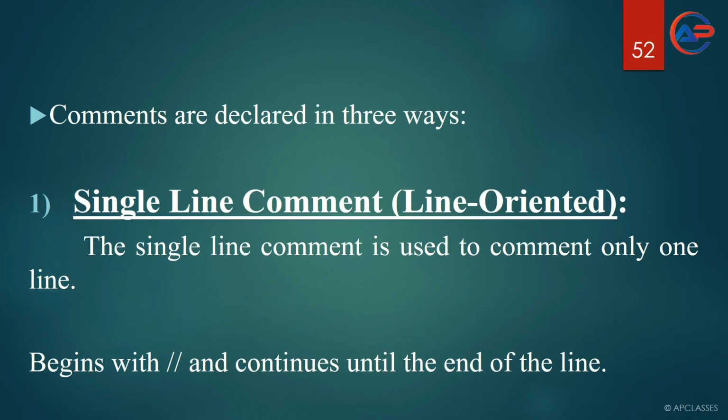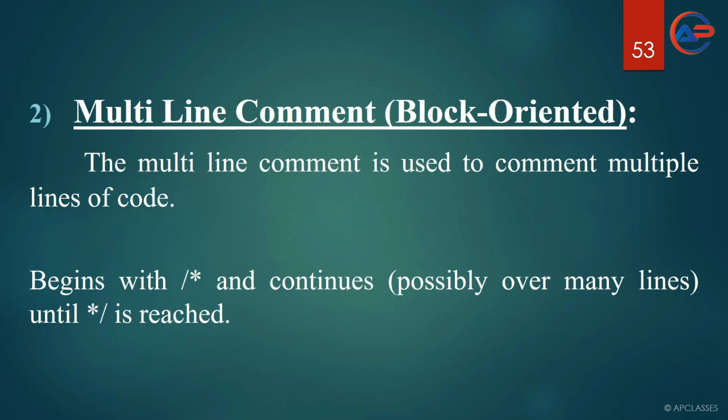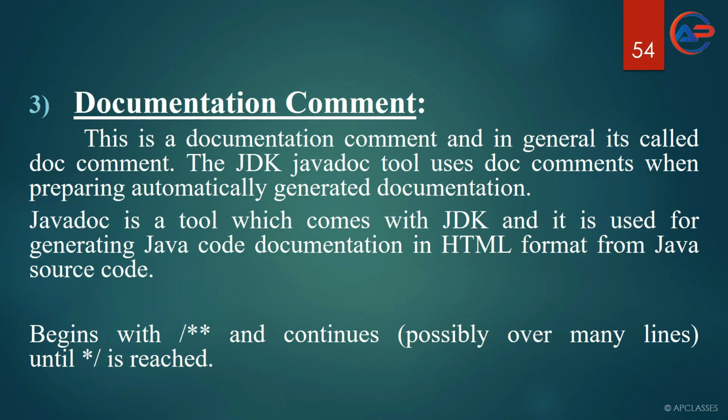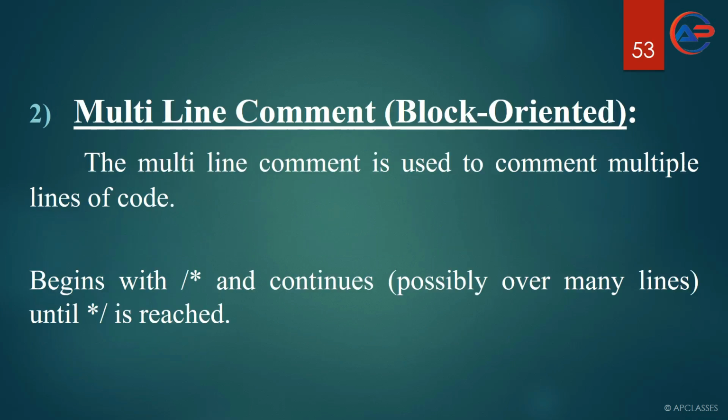Comments are declared in 3 ways. There are 3 ways by which a comment can be declared. One is called single line comment, that is called line oriented. Second one is called multi-line comment, and third one is called documentation comment.